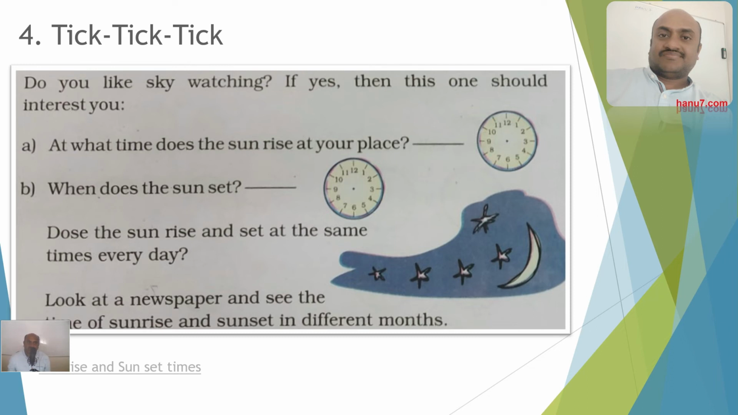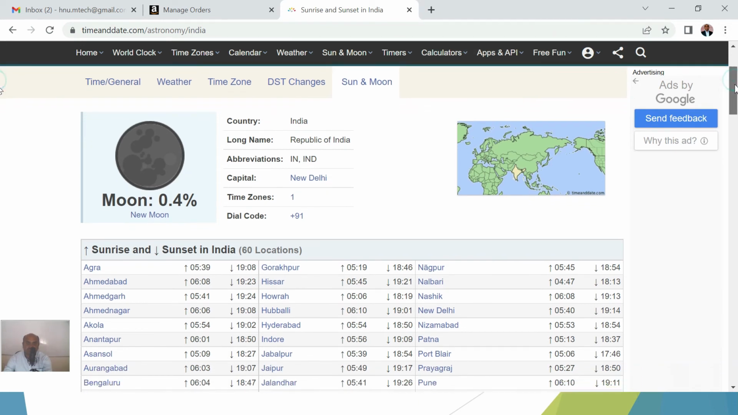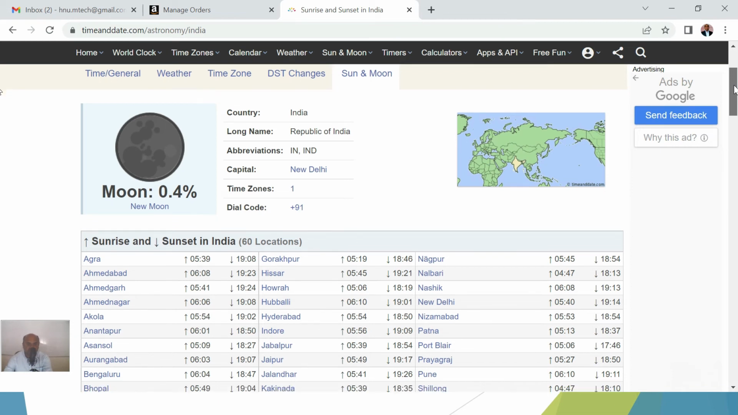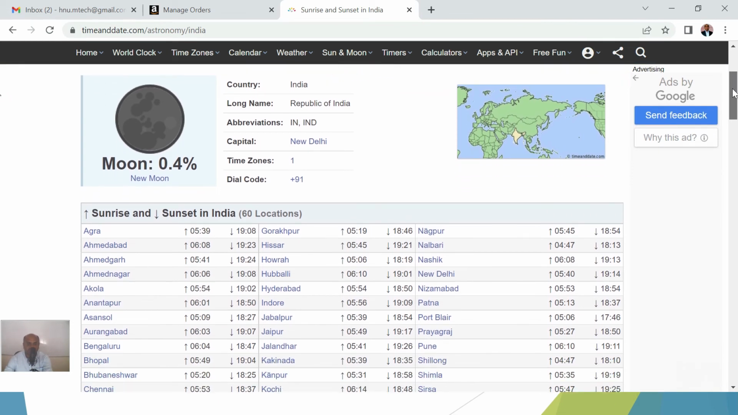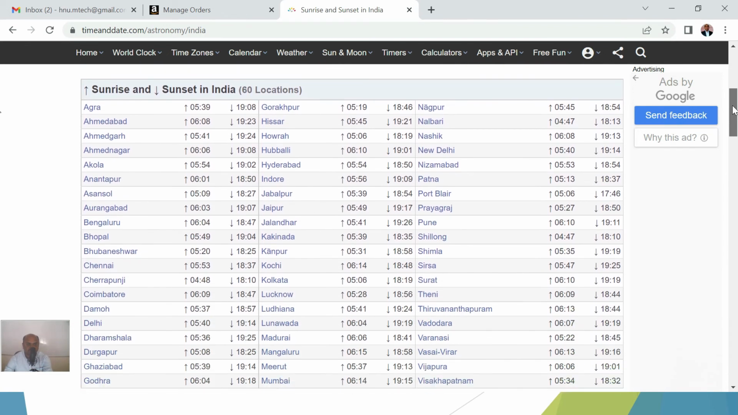At what time does the sun rise and at what time does the sun set? And I have brought this data for you. By clicking that link, we will be directed to the different places in India where we can find the sunrise and sunset timings. So at Ahmedabad, Gujarat, it is 6:08. At Agra, it is 5:39. Similarly, and so on.